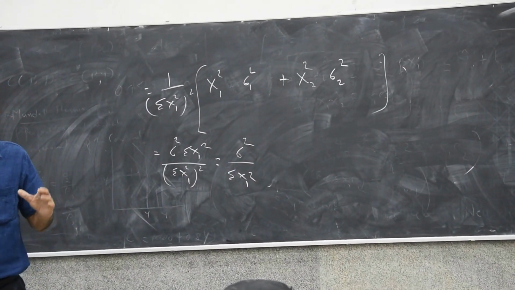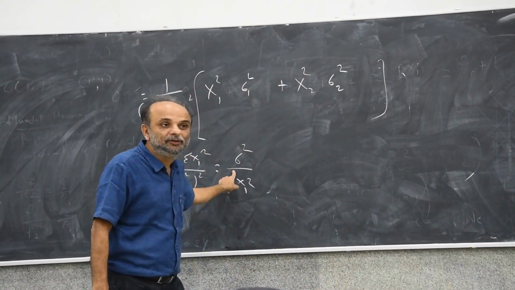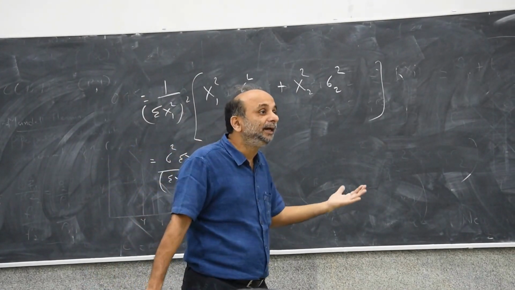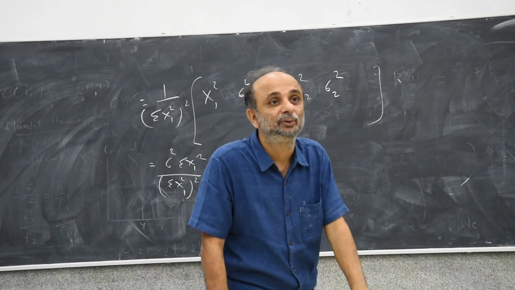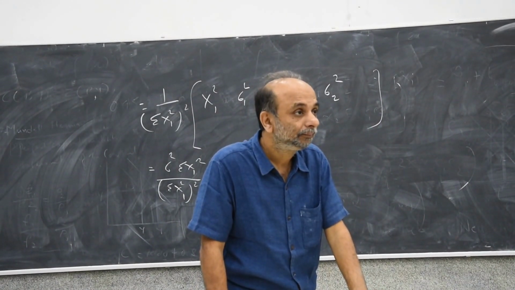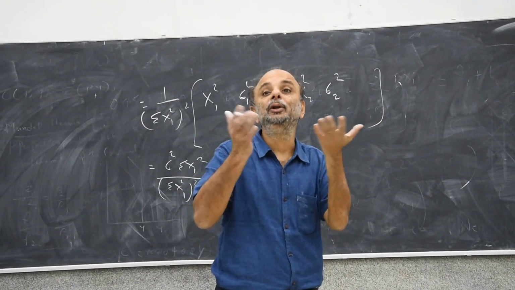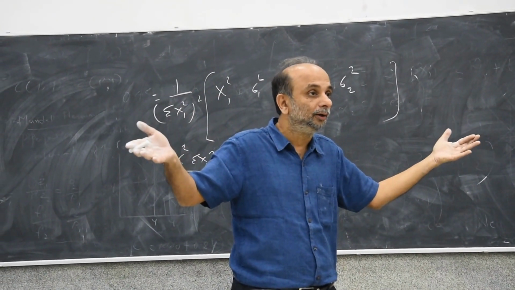But if sigma 1 square and sigma 2 square are different, then you don't get this formula for the variance of beta hat. So you cannot use the formula sigma square upon summation xi square for the variance of beta hat. If you use that formula, your t values will be wrong. Your confidence intervals will also go wrong.